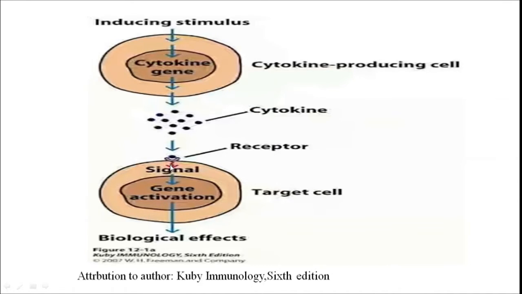These cytokines will bind to the receptors on the target cell. Once the cytokines bind to the receptor, a signal will be sent within this target cell. Once it receives the signal, activation of a particular gene will take place and it will show its biological effect.